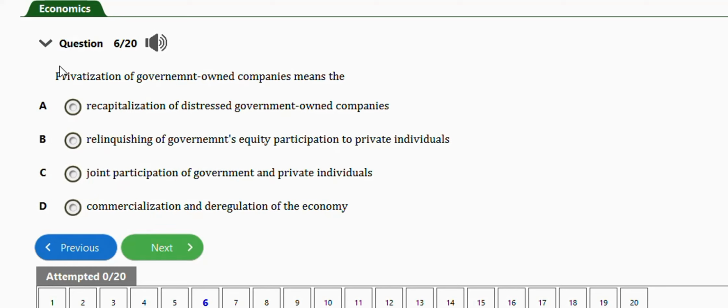It says privatization of government-owned companies means the recapitalization of distressed government-owned companies, relinquishing of government equity participation to private individuals, joint participation of government and private individuals, commercialization and the regulation of the economy. The right answer is option B, which is relinquishing of government equity participation to private individuals. That's what privatization of government-owned companies means. Okay. The next question is this one.